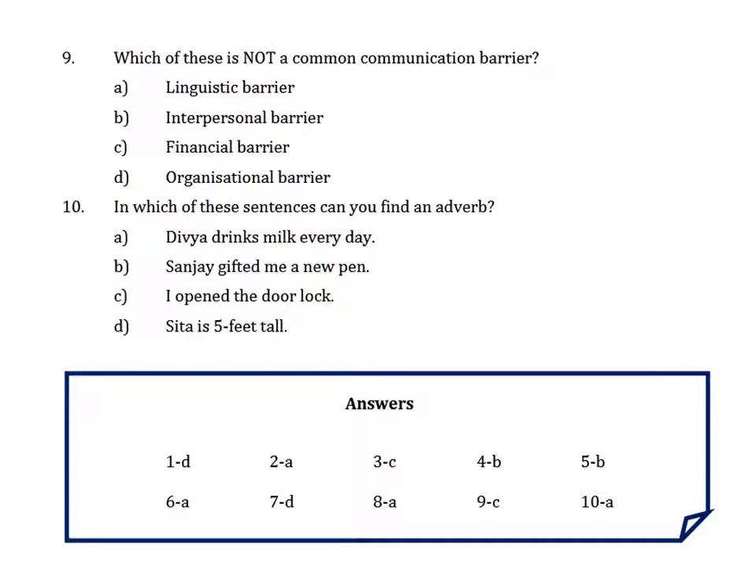10th, in which of these sentences can you find an adverb? Now, understanding what an adverb is, it adds value to the verb. It adds value to adjectives as well. Divya drinks milk every day. Sanjay gifted me a new pen. I opened the door lock. Sita is 5 feet tall. The answer is A. Divya drinks milk every day. Right? Okay, Divya drinks milk, but it is telling you Divya drinks milk every day. It's adding that value to the verb, that a thing is happening, and it has happened every day. So that's the first answer.